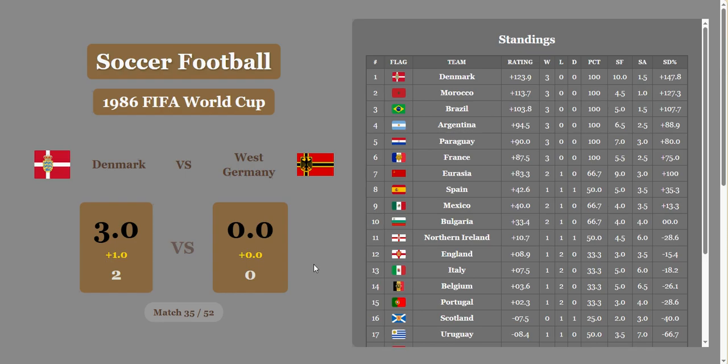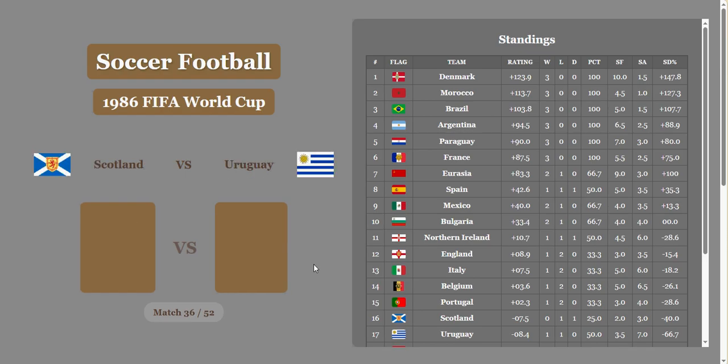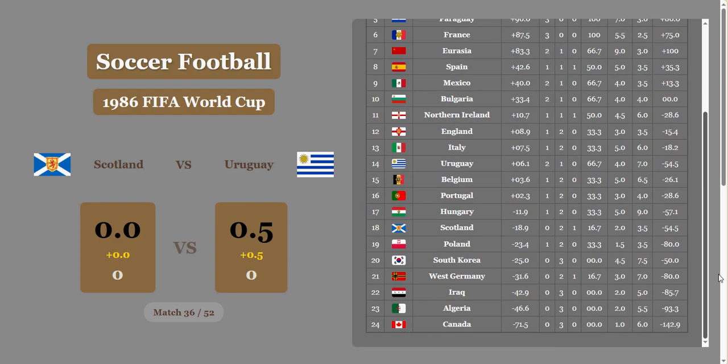Unbelievable. Denmark and Morocco just upsetting everybody. Scotland versus Uruguay, 0-0. Is there any economic difference on this? There is. Uruguay gets a half goal, so at least they get something, and they end up in 14th place, still trailing Italy. And Scotland down in 18th place.